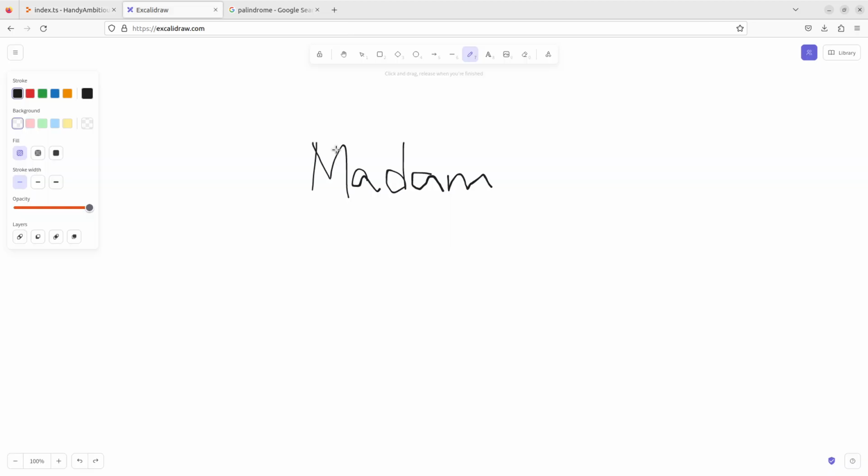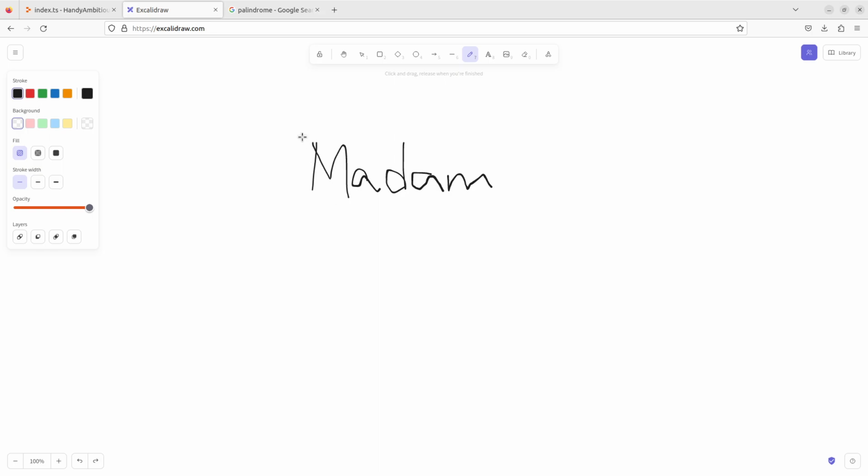So a simpler solution would be to actually look at it from a more logical perspective. So how would you determine a palindrome as a human being? Many times when we deal with a problem, it's nice to look at it from a more logical perspective without even looking at code.